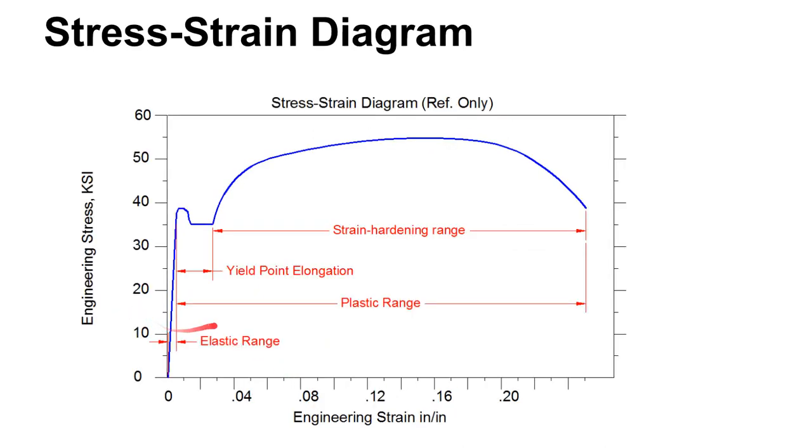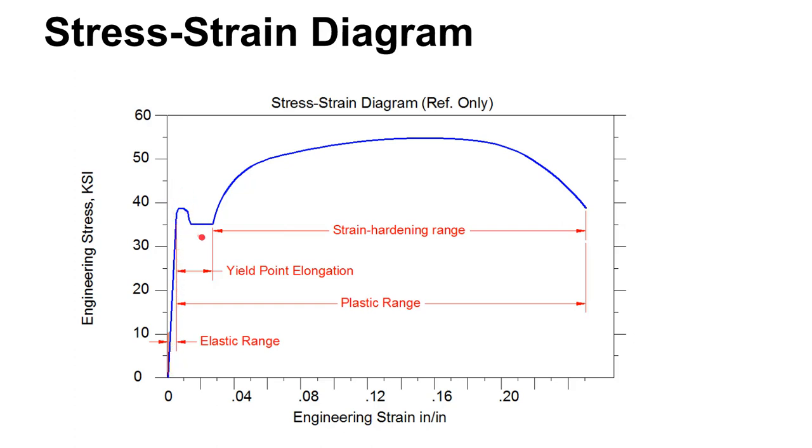All right, so let's just remind ourselves what these regions are. Remember, this is the elastic region. No permanent deformation happens here. We could build up stress to, say, 30 KSI by stretching it just a little bit, and then remove that load and let it snap back, and it would go all the way back to its original length. That's the elastic region.